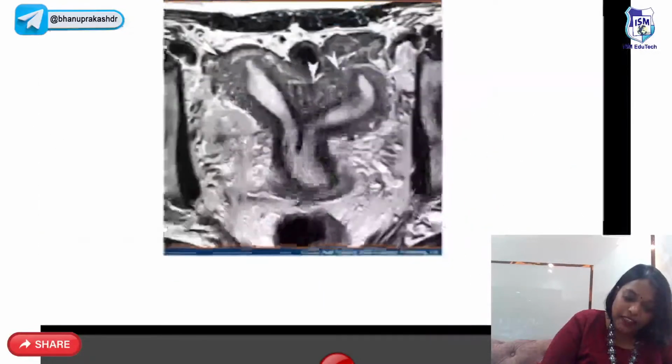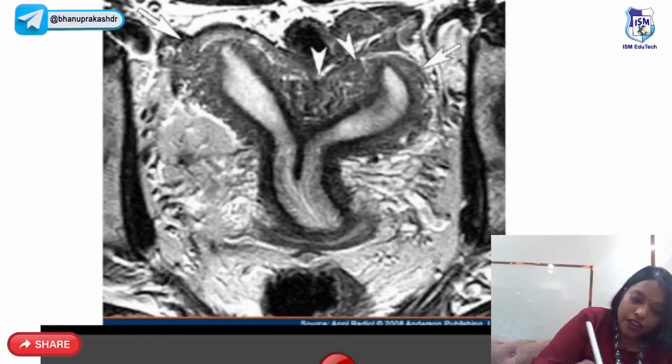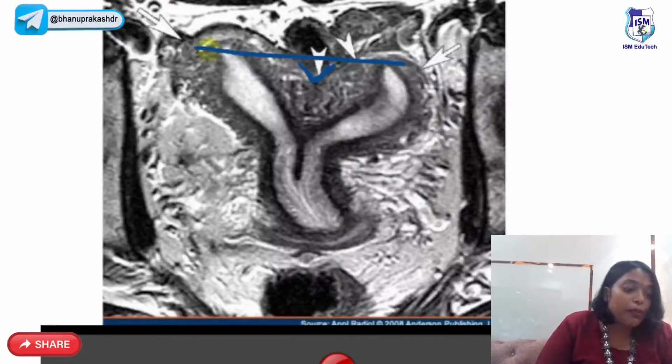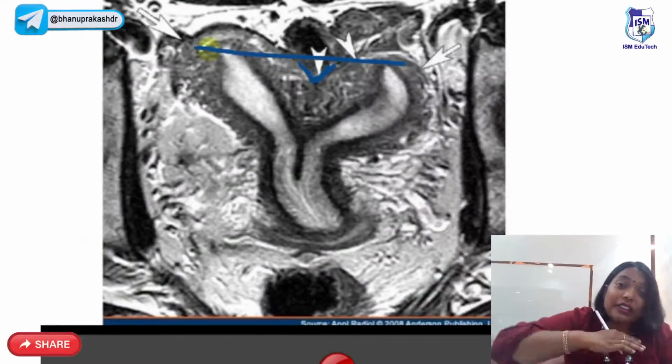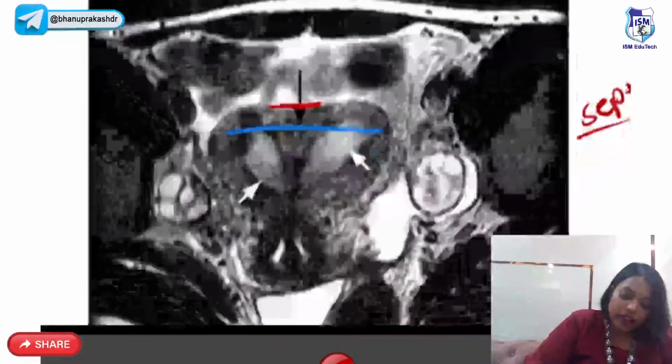So for example, please see here. This is the MRI picture. Cornu means where the fallopian tube attaches to the uterus. So let us draw a line joining both the cornu. The fundal contour is now below. So is this bicornuate? Is this septate? When the fundal contour is dipping below the line joining both the cornu, this is bicornuate. Now please see this one.